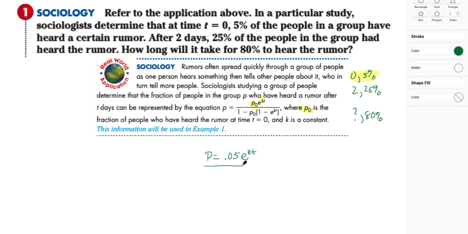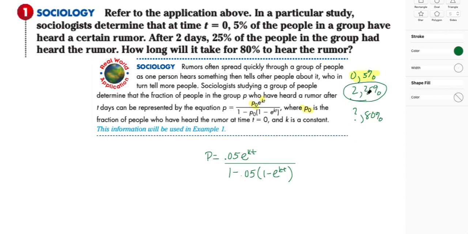This is my equation so far. All of that is going to be over 1 minus 0.05 times 1 minus e to the kt. So this is the formula that we're starting off with using this bit of information. Still need to find k, and I'm going to do that using this bit of information.